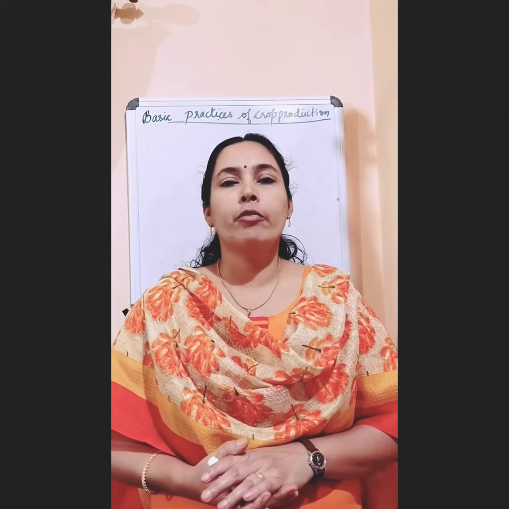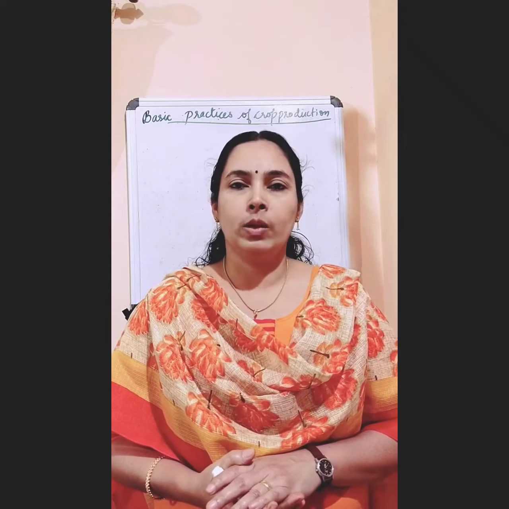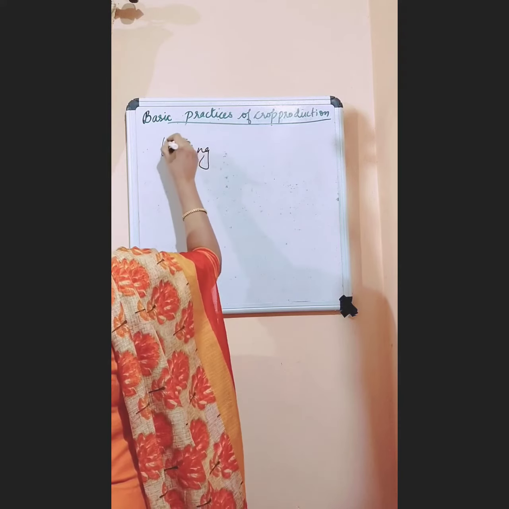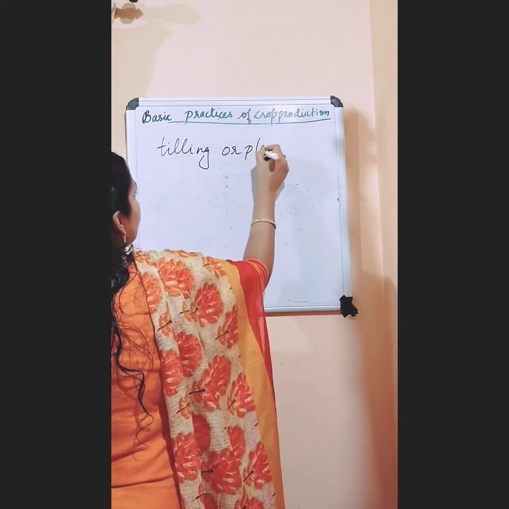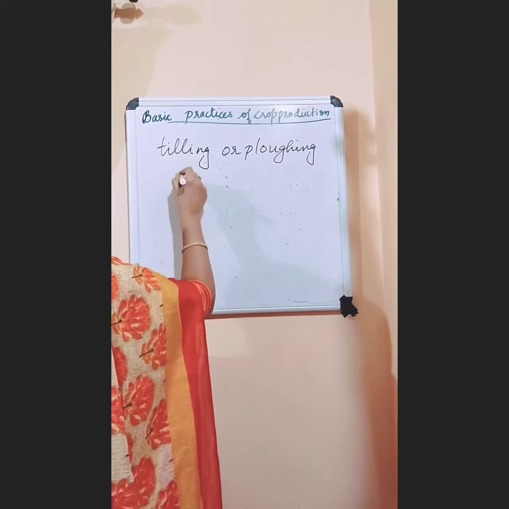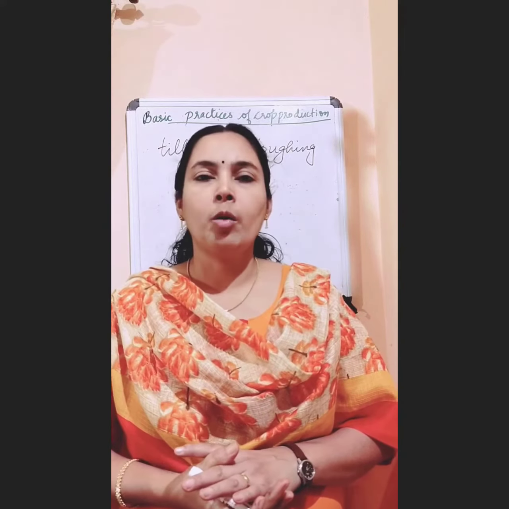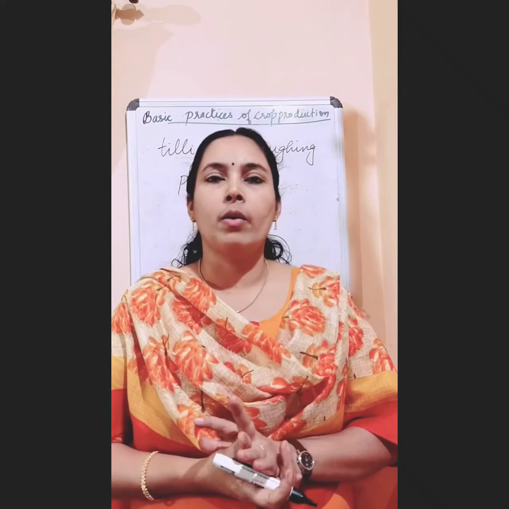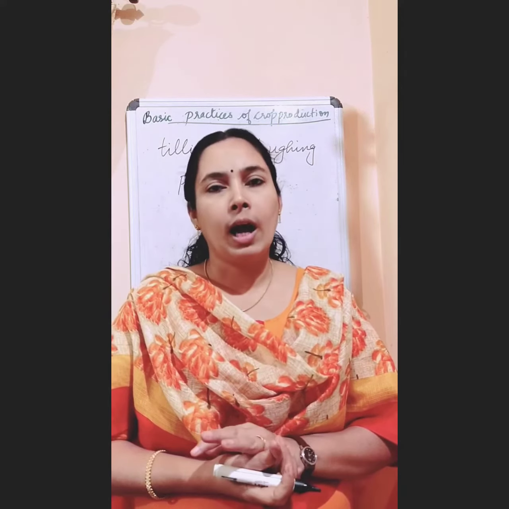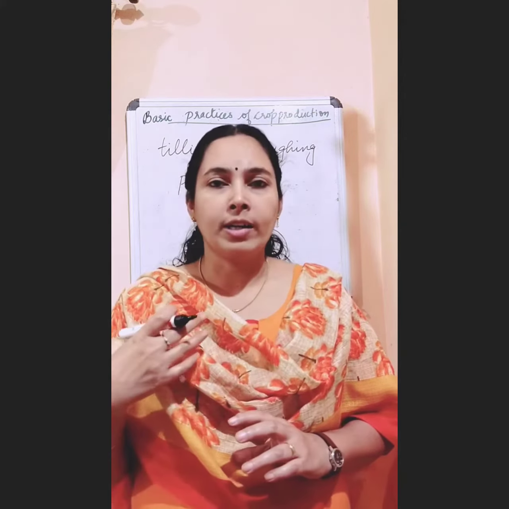The process of loosening and turning the soil is called tilling or ploughing, and it is done by a plough. And the plough is made of wood or iron. And if the soil is very dry before ploughing, it is watered.